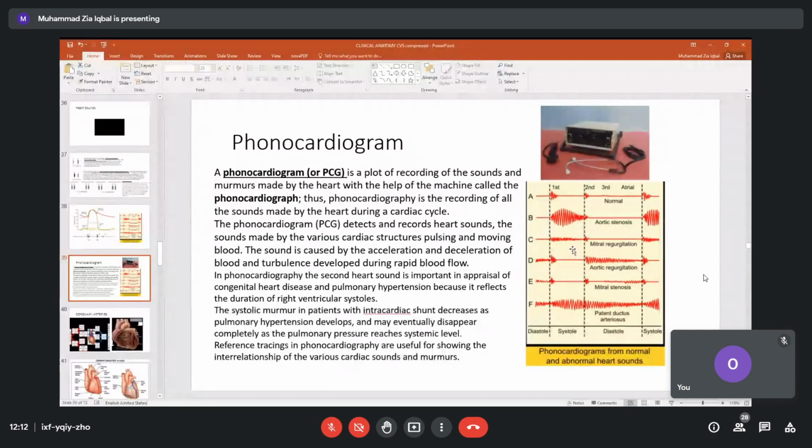Then if you compare this, look at this. This is another view of the first heart sound, but the amplitude is very less, and this has created a different sound. So this has been made in the case of mitral regurgitation.